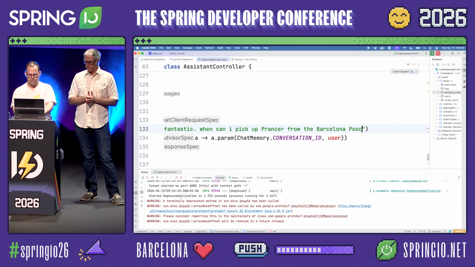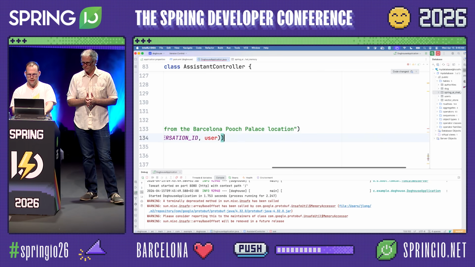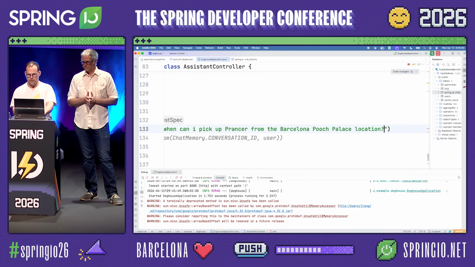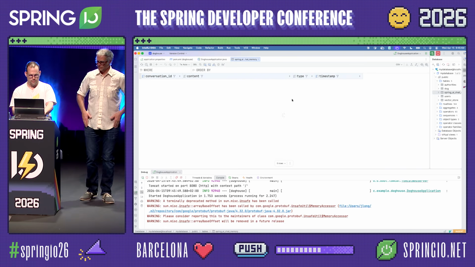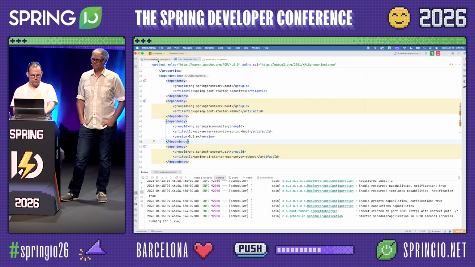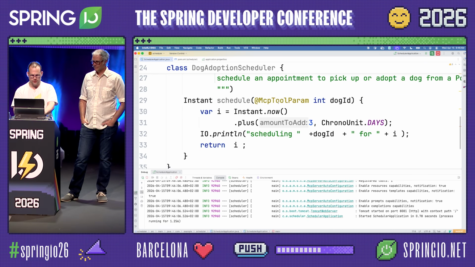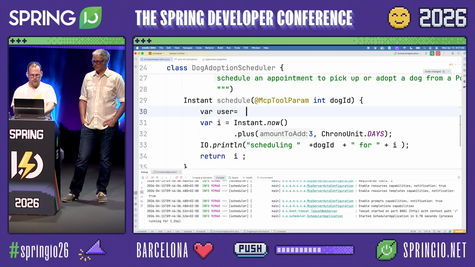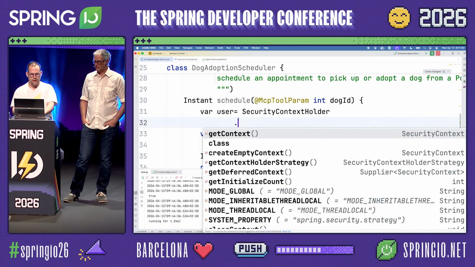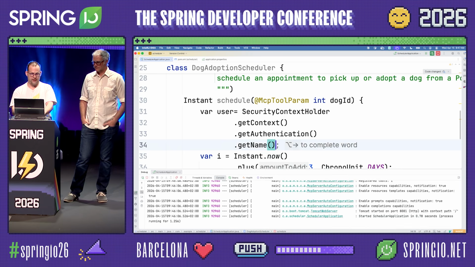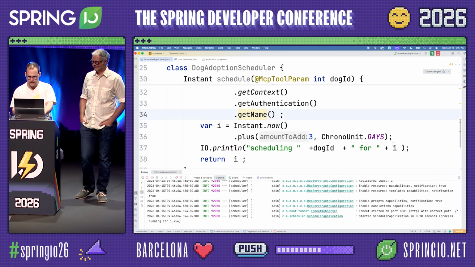Oh, and then did you do your principal? I'll do that on the server side. Yeah, good. Great. Question. Get rid of the history so that it doesn't cheat and look at its own notes. Can't cheat with memory there. And then on the server side, we want to take advantage of the fact that we now have access to the current authenticated user. SecurityContextHolder.getContext().getAuthentication().getName() rolls right off the tongue. Okay, easy.